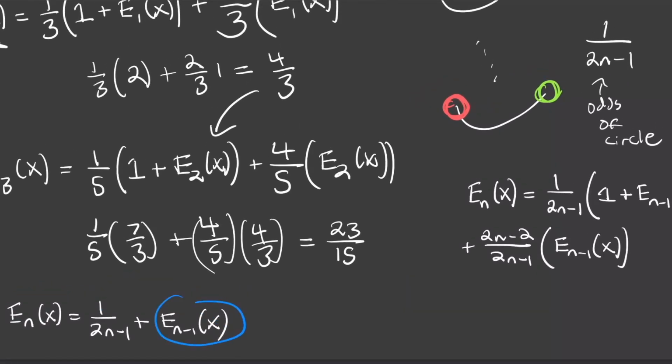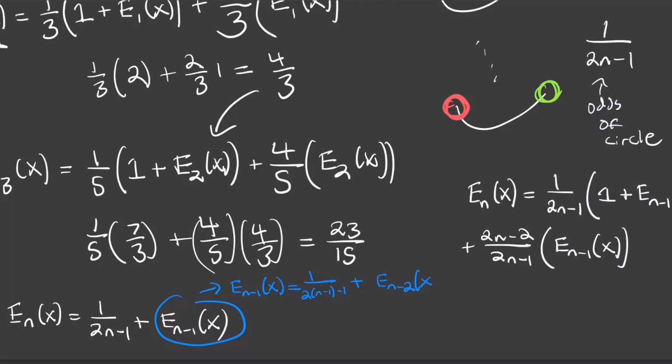We know that e sub n minus 1 of x follows the exact same recurrence relation, so e sub n minus 1 of x is going to be equal to, well, if we plug in n minus 1 for n here, we're going to get 1 over 2 times n minus 1, minus 1, plus e sub n minus 2 of x.